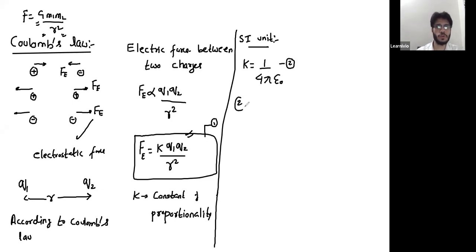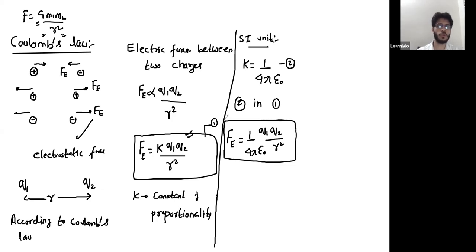If I substitute 2 in 1, then the electric force is 1 over 4 pi epsilon naught, Q1 Q2 divided by R square. So that is the electric force: 1 over 4 pi epsilon naught Q1 Q2 by R square. This epsilon here is the absolute permittivity. This epsilon is known as absolute permittivity.